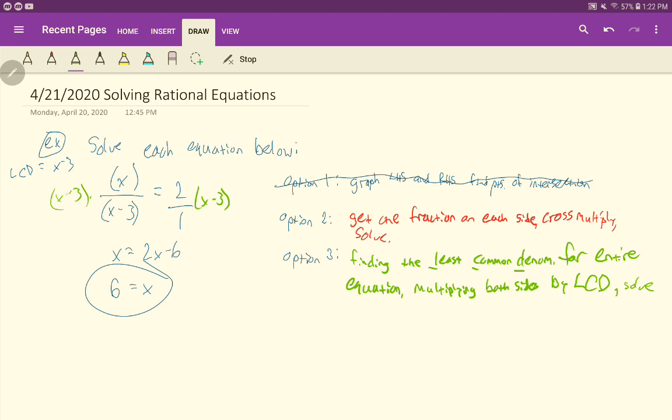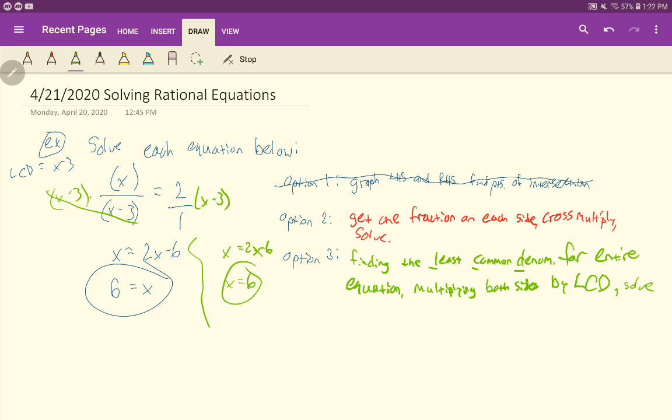Now, what will the results be? Well, the x minus 3's will cancel. And so what do I have just over here? x. Okay, and then the 1 doesn't really have anything to cancel with, so it's just going to stay 1, so it's 2, and the 2 will distribute. Okay, like so. And then again, you just solve like we normally did. Add the 6 over, subtract this x over here, and so we get x is 6 as well.